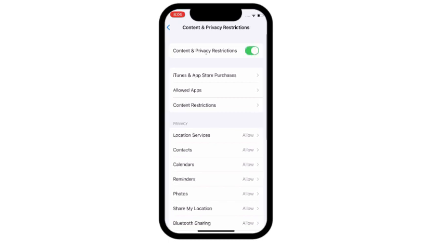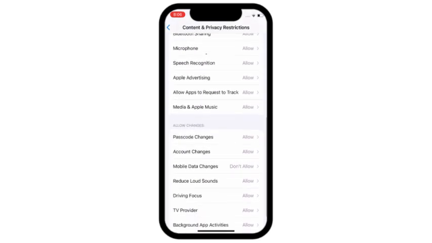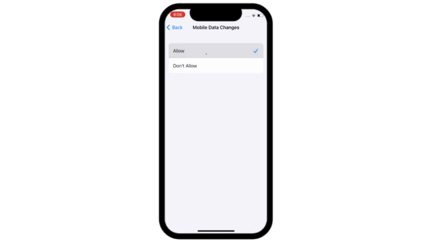Turn on content and privacy restrictions. Scroll down and click on mobile data changes. Select allow.